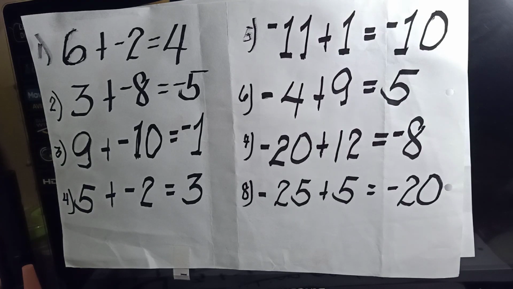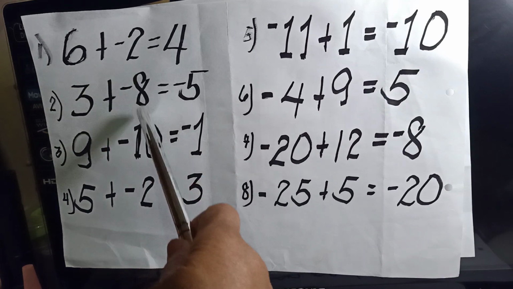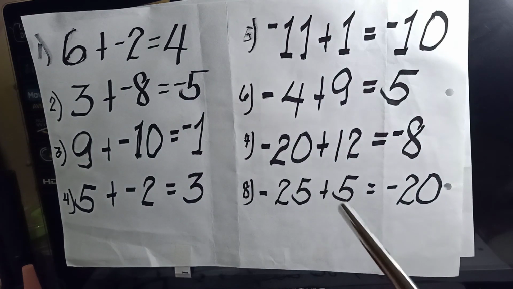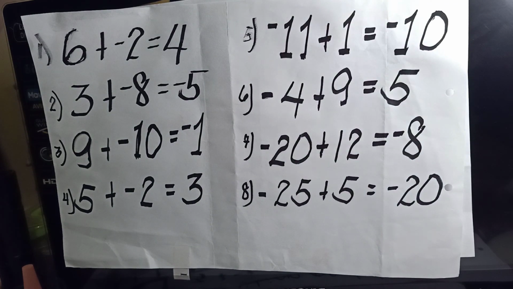Let us take now another set of numbers to add. What I would like you to do again is to observe the signs of the numbers we are adding. So from 1 to the last examples, what can you say about the sign of the numbers we are now going to add?